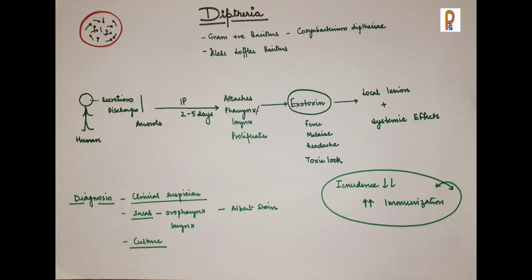Also, the incidence of diphtheria has reduced due to better immunization. It mainly affects children between the age group of 1 to 5 years. Now, there will be local manifestation as well as systemic manifestation. Now diagnosis: there has to be high clinical suspicion whenever we get a child with diphtheria. Also we can take a swab from the oropharynx or larynx and do the Albert stain. When we do the Albert stain, it shows a Chinese letter appearance. Also we can send it for cultures, and the cultures are usually available after 8 hours.